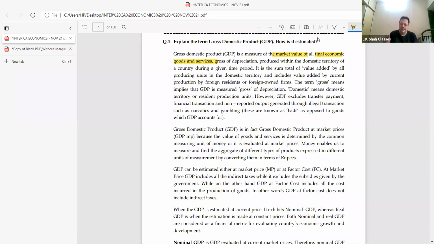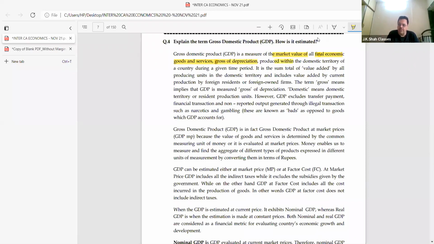Come on, tell me fast. GDP is a measure of what? Market value. Why market value? Because you are buying and selling goods in the market and all expressing in terms of money. All final goods and services, gross of depreciation. Gross of depreciation means it includes the value of depreciation.